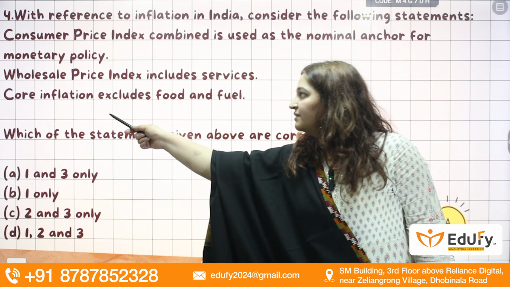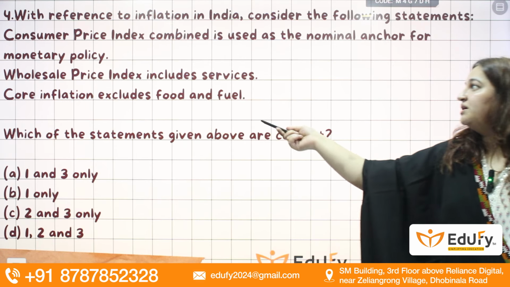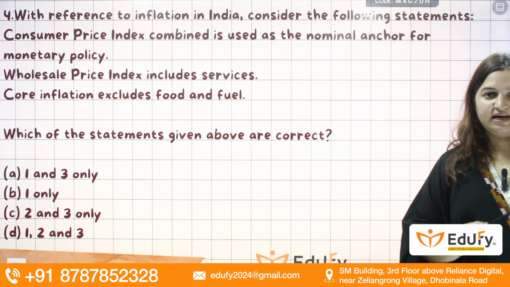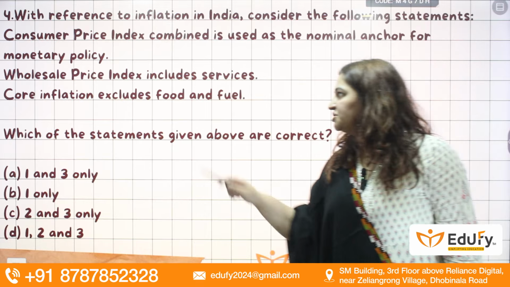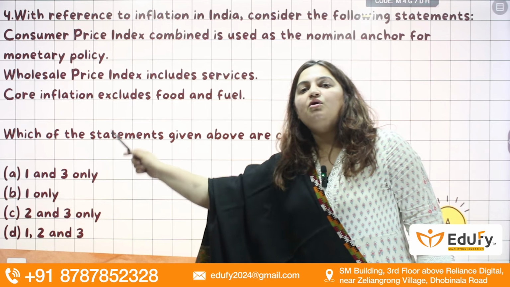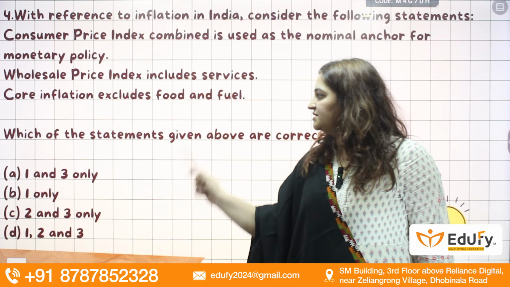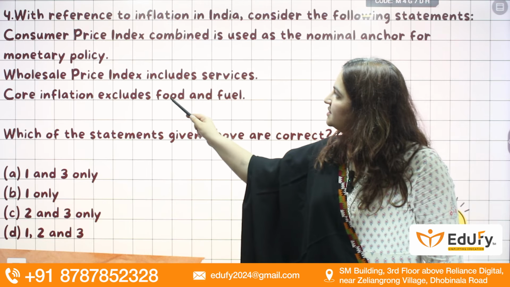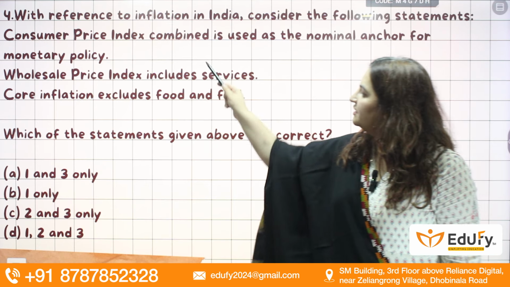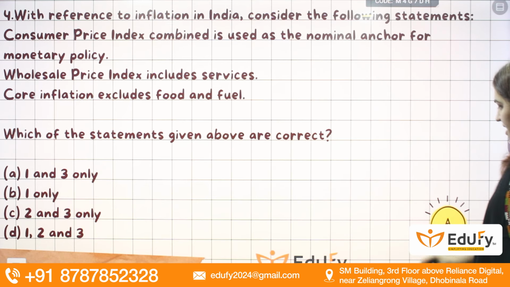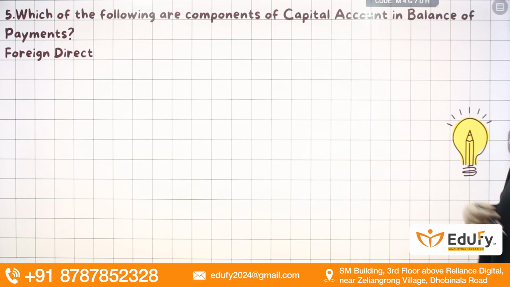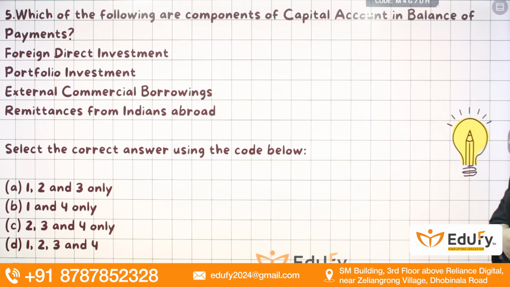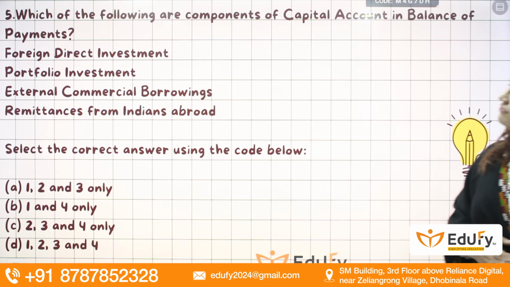Core inflation excludes the food and fuel prices. That is true. Headline inflation includes these prices. Core inflation excludes these prices. So the answer will be, this is incorrect. Second is incorrect. First and 3. A will be the answer. 1 and 3.